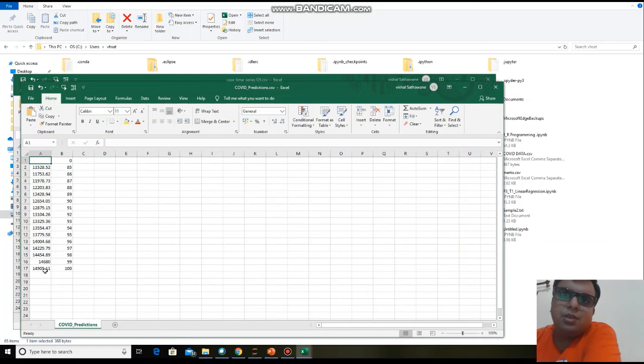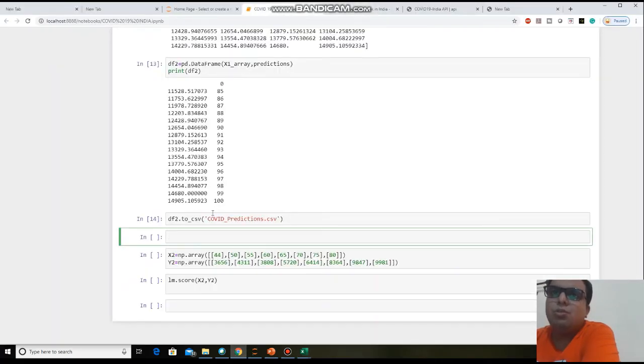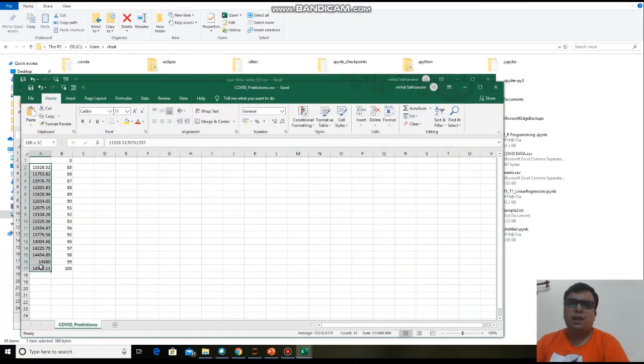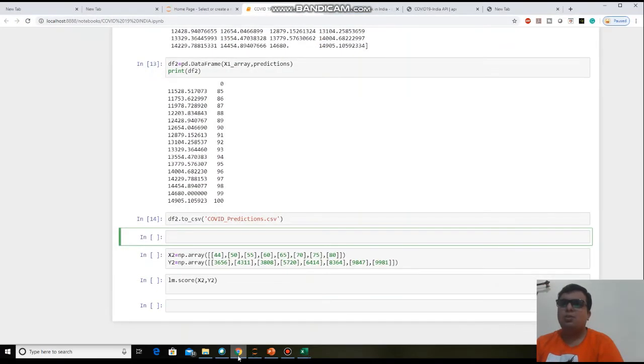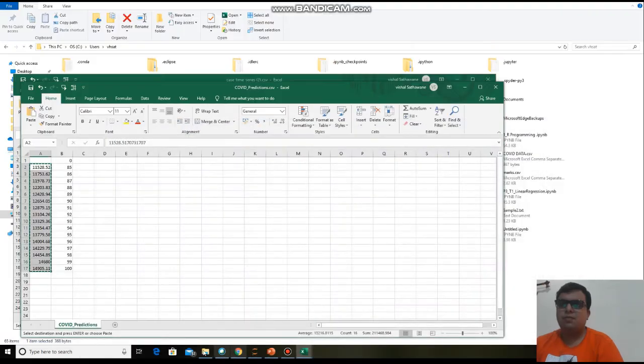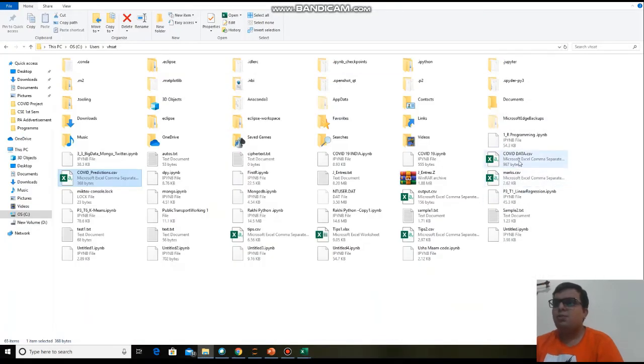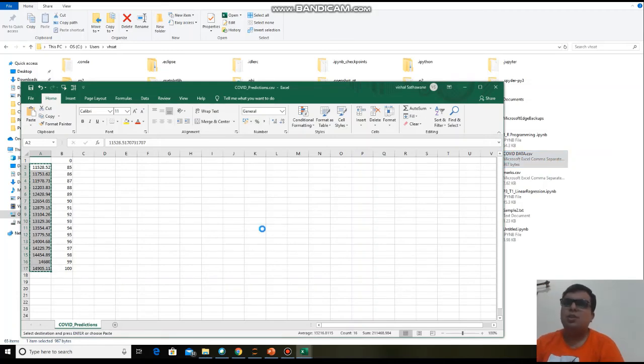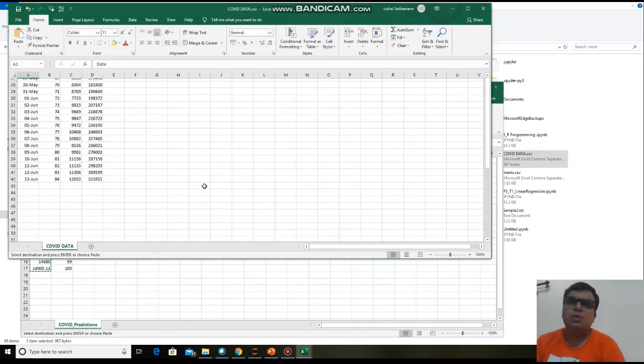So 14,905 cases on 100 days as per your code. Also on 100 day 14,905 cases. Okay, so what you need to do now, you just copy this data in your original file so that you can easily do the comparison also. Okay, so what is your original file? This is the COVID data, is your original file.